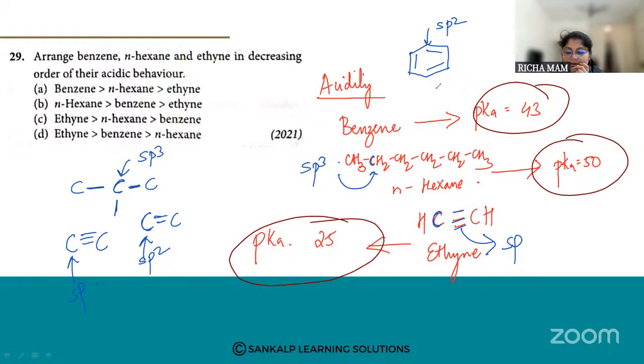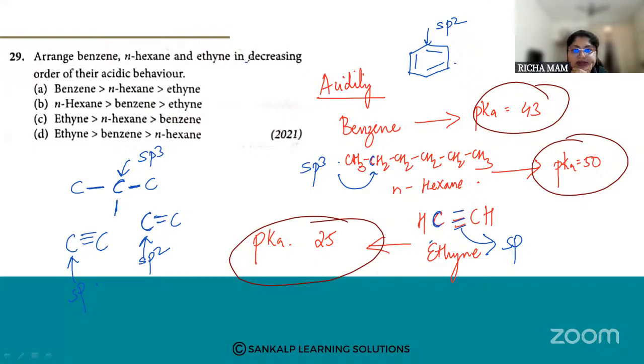Because there is different hybridization of carbon in each compound, the acidity will increase as the percentage of S character increases. As the percentage of S character increases, the acidity also increases.